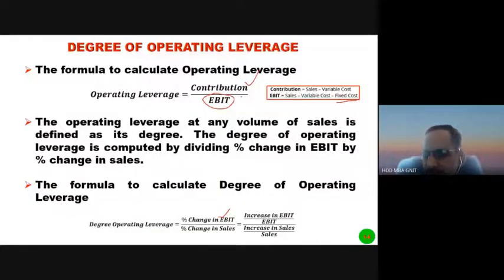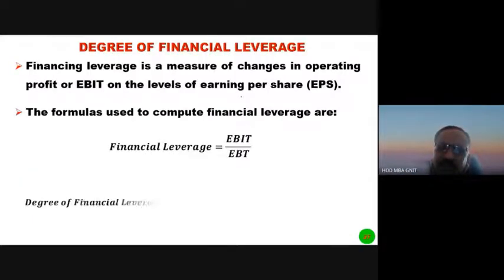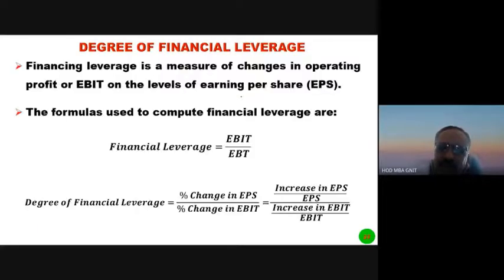Now let us once again review what financial leverage is. Financial leverage can be calculated by dividing EBIT by EBT. EBIT means earnings before interest and tax, divided by EBT. EBT means EBIT minus interest. EBT is the profit left over, from which the tax is to be paid.